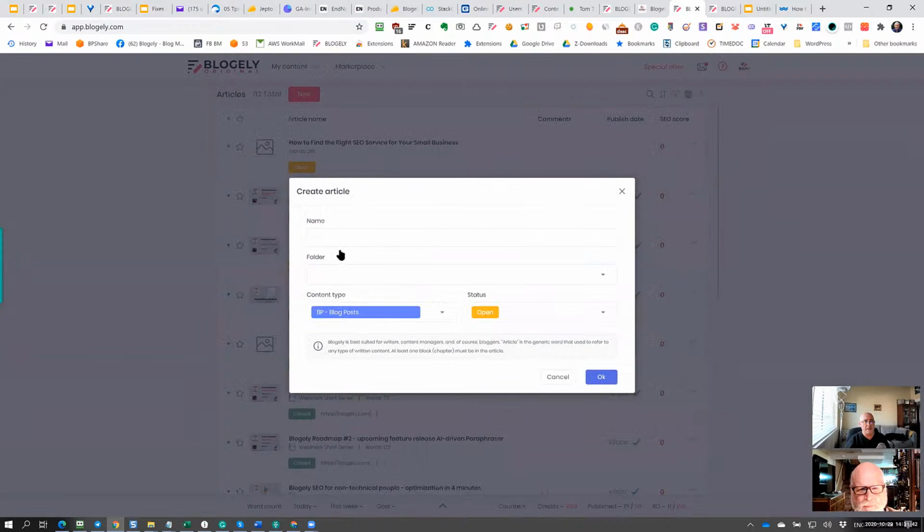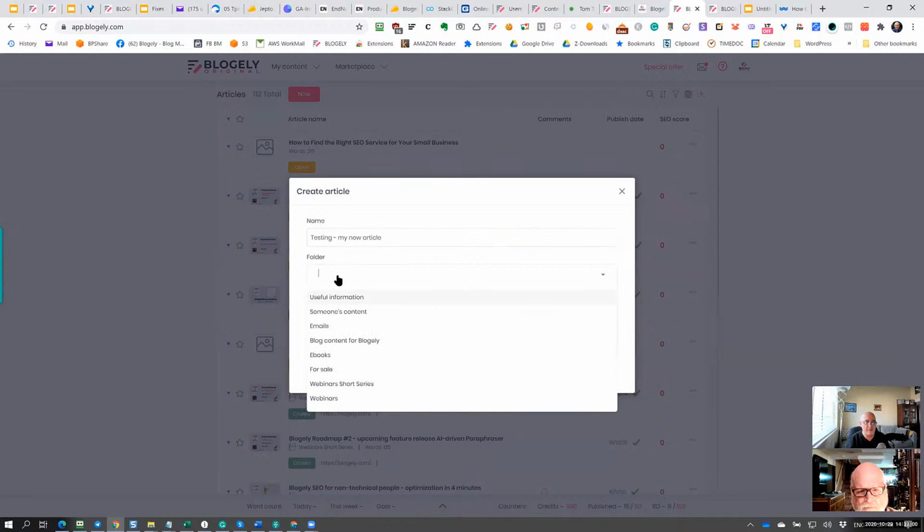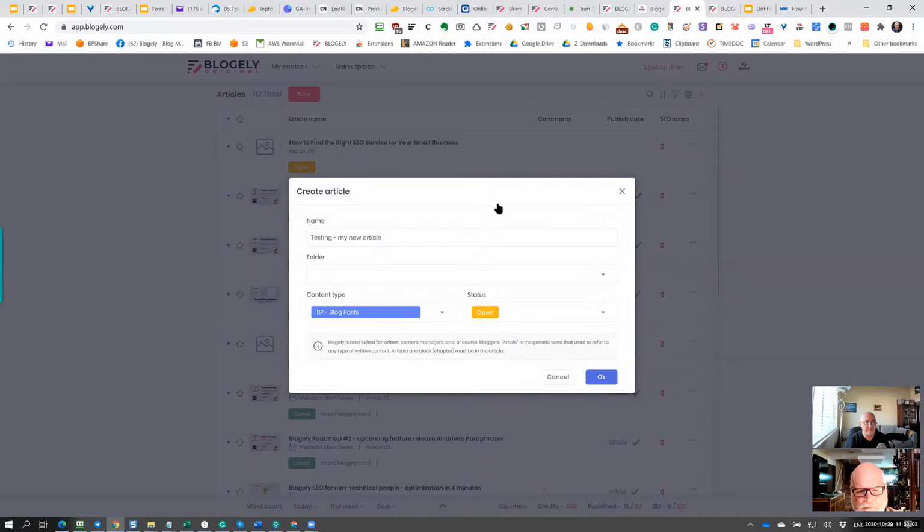When you create an article, just give a name to the article. Let's say testing article, my new article. I don't have to select or create the folder; this is a place where I can just type the folder name. Click OK.